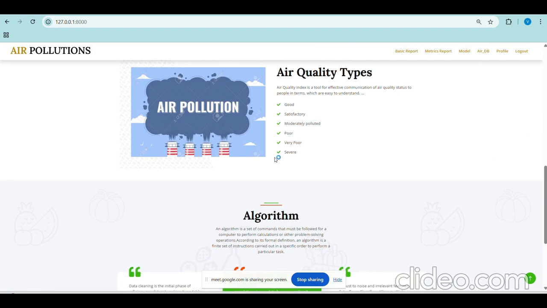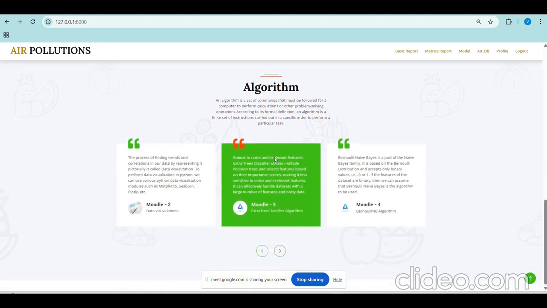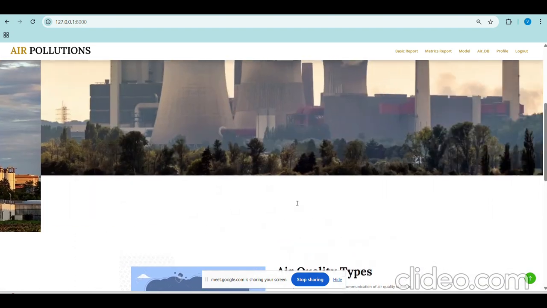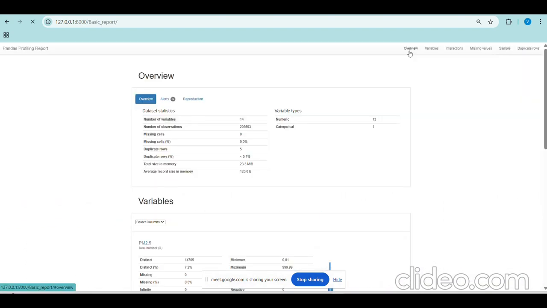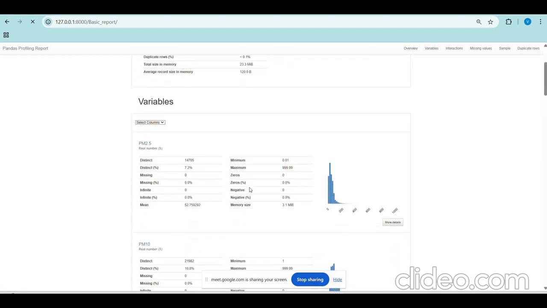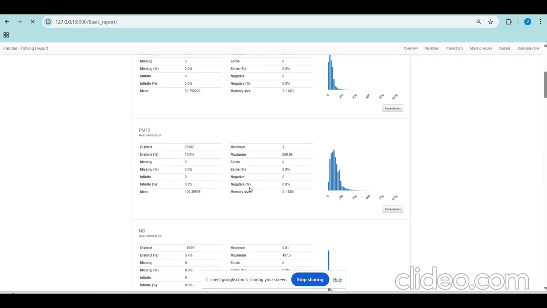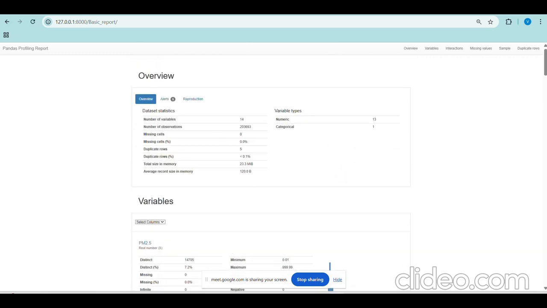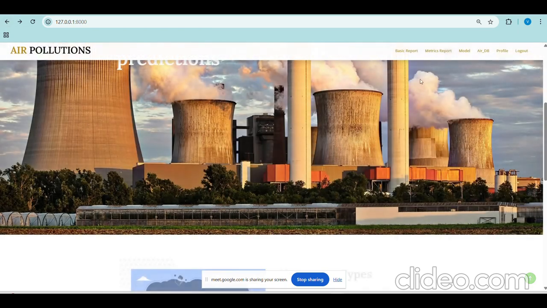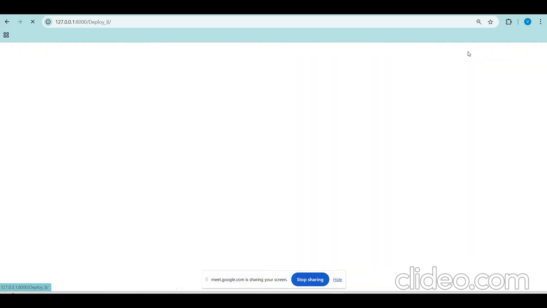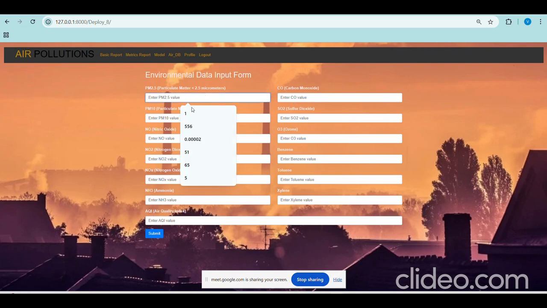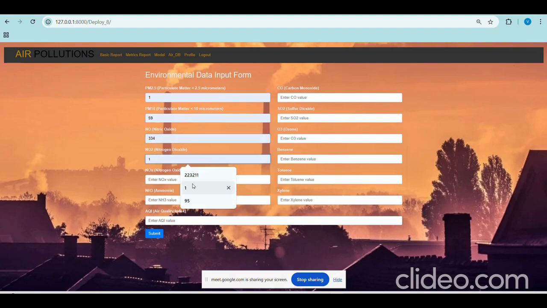We describe the air quality types: good, satisfactory, moderate, poor, very poor, and severe. Basically, the algorithm which we have used is provided in our website. You can take a reference of it, and this is the basic report which is used for processing the data in our website. If you want to take a sample data, you just go into the model and enter default values. It's just a demo video, so I will be giving some default values like this one. So let's enter the values.